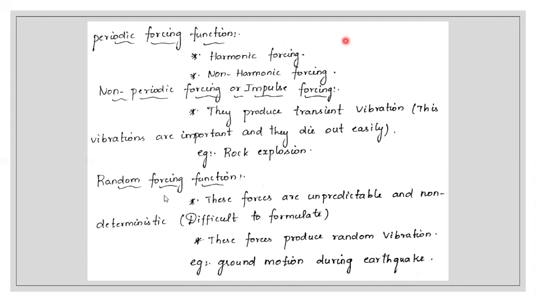The next example we can say is a rock explosion, that is keeping a bomb on the rock, and once the bomb bursts, the rock will be crushed. Next will be the random forcing function. Random forcing function means these forces are unpredictable and non-deterministic. They are very difficult to formulate. These types of forces produce random vibration. An easy example is ground motion during an earthquake. So an earthquake comes under random forcing function.